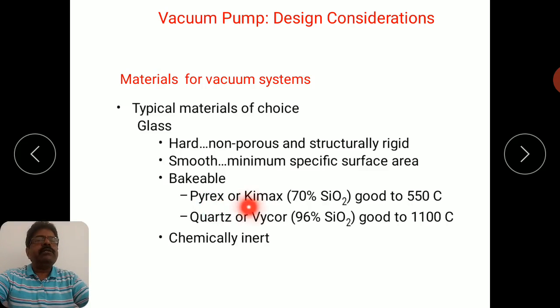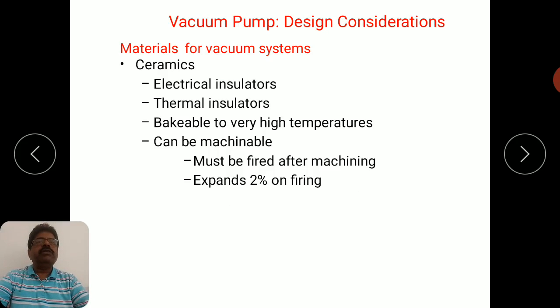So some of the examples of the type of glass materials that are used: Pyrex or Chemex, where you have 70% of SiO2, and it is bakeable up to 550 degrees centigrade. Then quartz or biquartz, where 96% of SiO2 is used, and it can be bakeable up to 1100 degrees centigrade. And one more characteristic of the glass is that it is chemically inert. So therefore glass is a very suitable material for the different parts of your vacuum system.